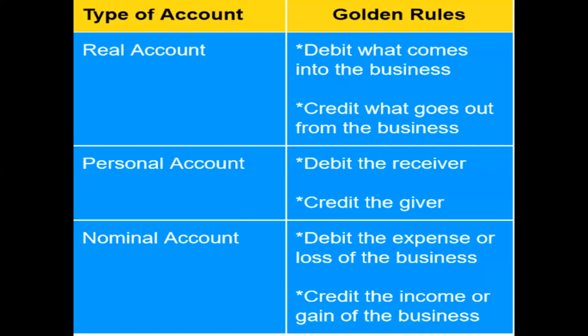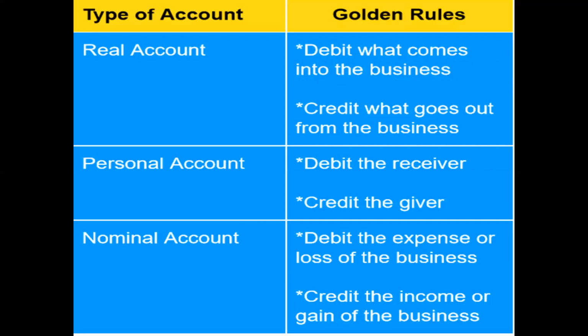So if the person, company or bank is the receiver, the account should be debited. If the person is the giver, the account should be credited. That is a very important rule.